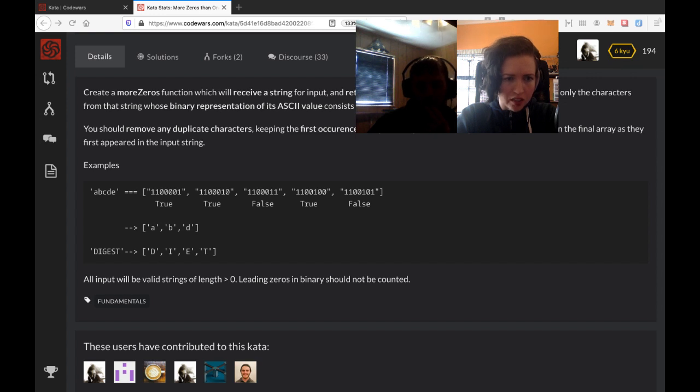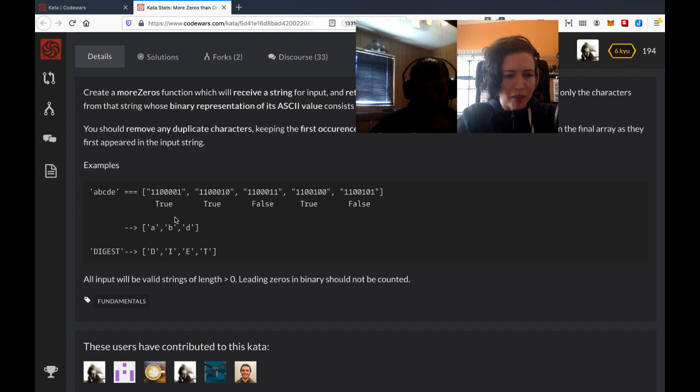Okay, so examples A, B, C. It gives us these 5 characters in the example: A, B, C, D, E. And then we have to convert them to the binary representation. We see if they have more zeros than ones. So this one has 4 zeros and 3 ones, so that's true. This one has 4 ones and 3 zeros, so that's false.